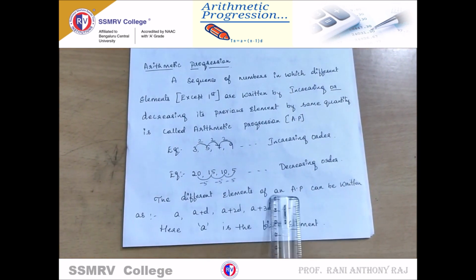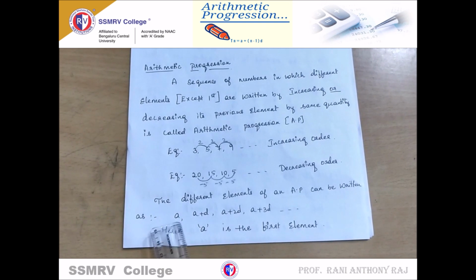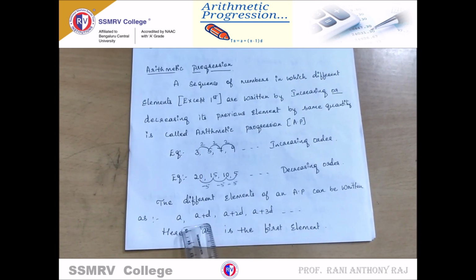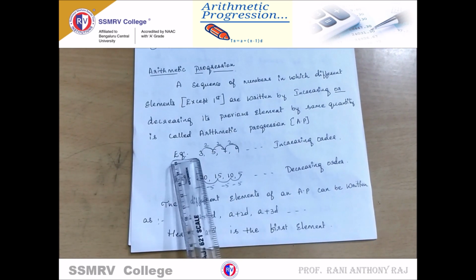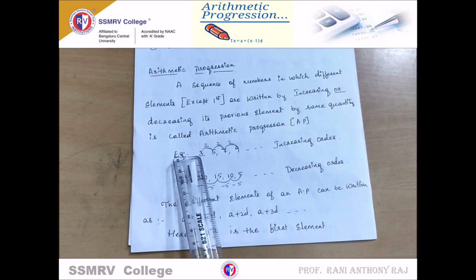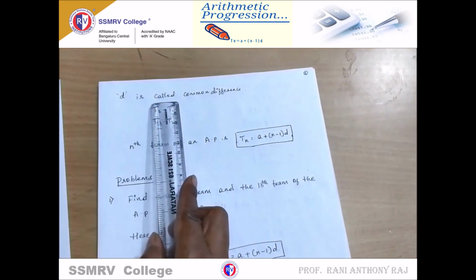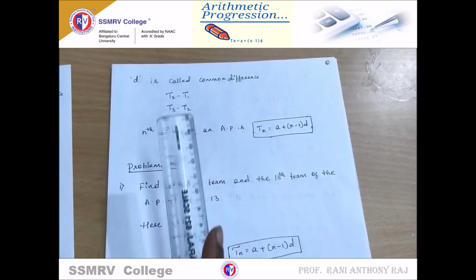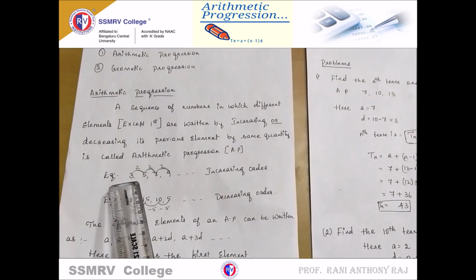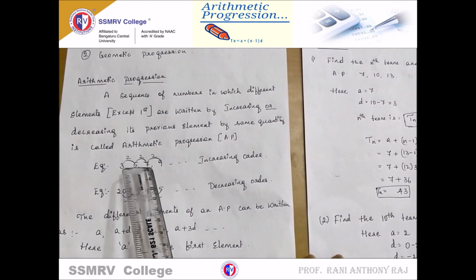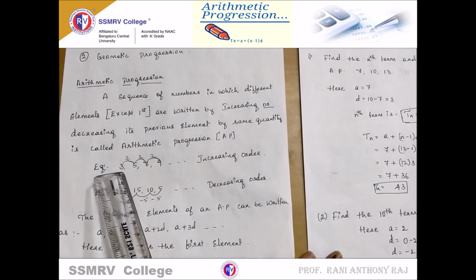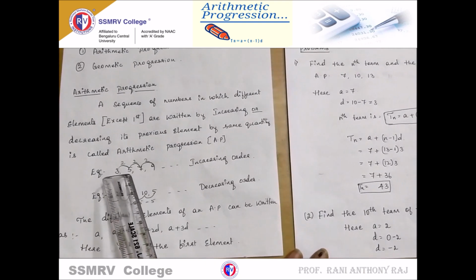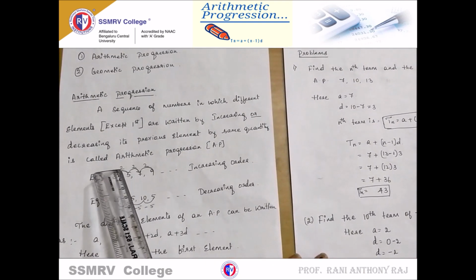The different elements of an AP can be written as A, A plus D, A plus 2D, A plus 3D. Here A is the first element. For example, here 3 is the first element and D is the common difference. Common difference is T2 minus T1. I'll explain with the example 3, 5, 7 and 9. So the first term is 3. A is 3 and D is the common difference. 5 minus 3 is 2.